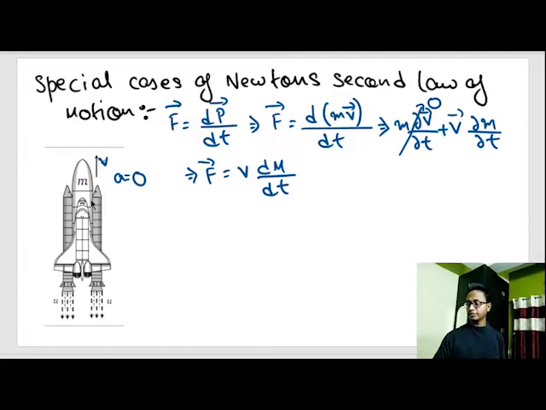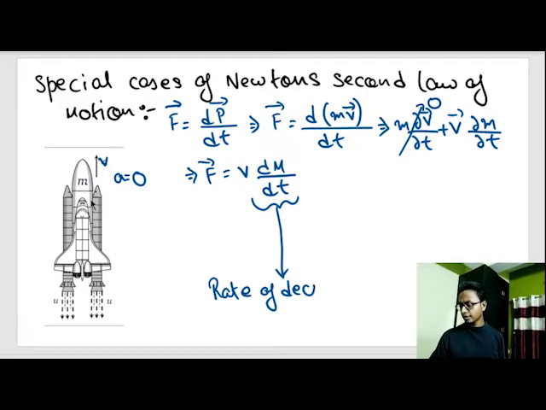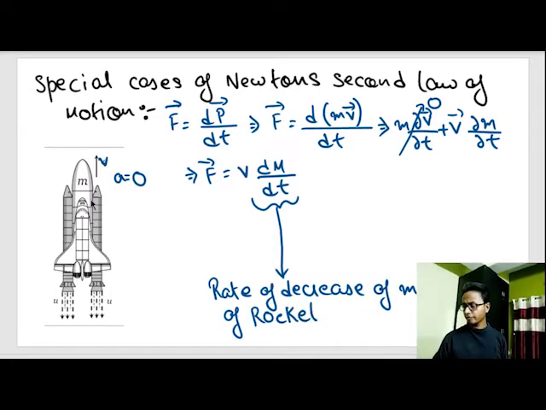So what is this v? V is nothing but the velocity of this rocket. What is this dm by dt? Dm by dt is nothing but the rate of decrease of mass of rocket.